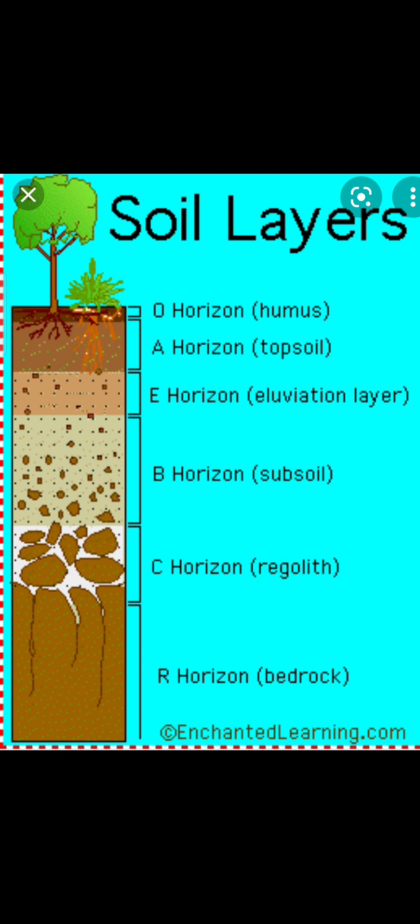Topsoil, A horizon, is the uppermost layer of the soil nearest to the surface. Subsoil, B horizon, is the layer below the topsoil. Parent material, C horizon, consists mostly of weathered rock fragments and is infertile. Bedrock, R horizon, is the layer below the C horizon and is made of solid unweathered rock.